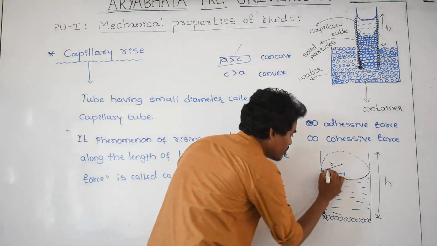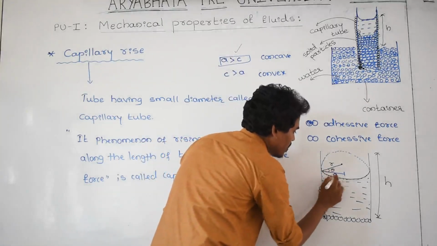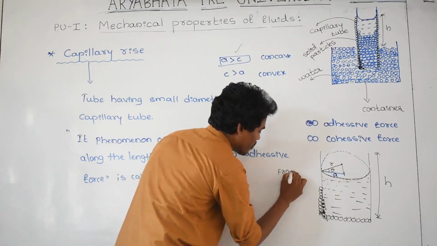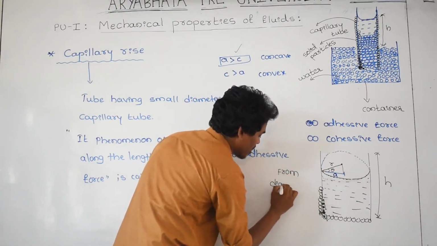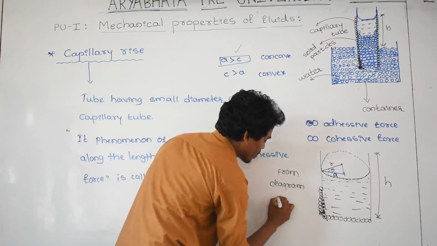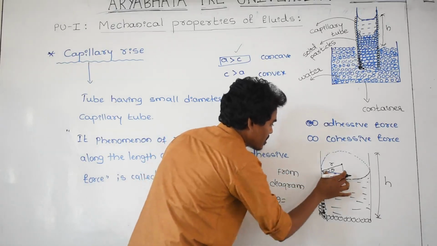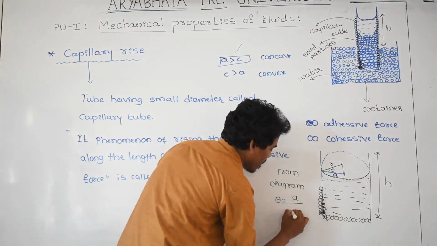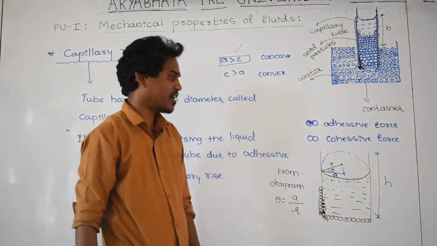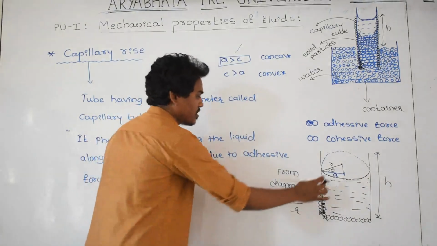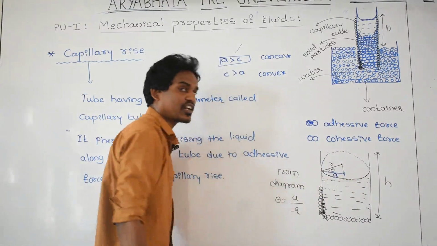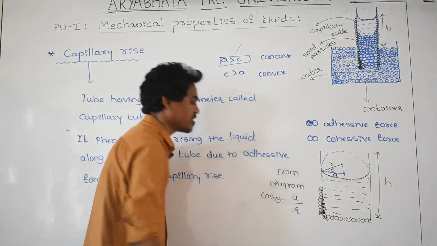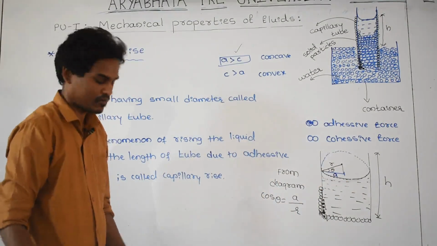Take a theta here, and from the diagram, theta is equal to adjacent divided by hypotenuse, that is small a divided by r. Adjacent divided by hypotenuse, in which trigonometric function do you have to take? That is cos theta. Then cos theta is equal to a divided by r.